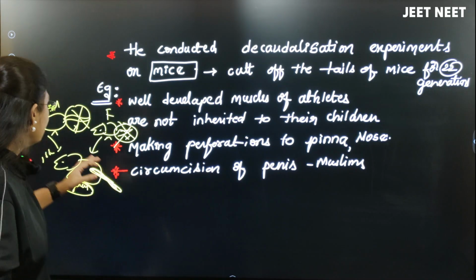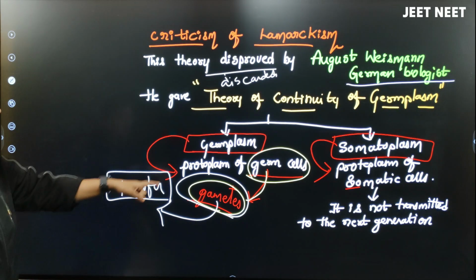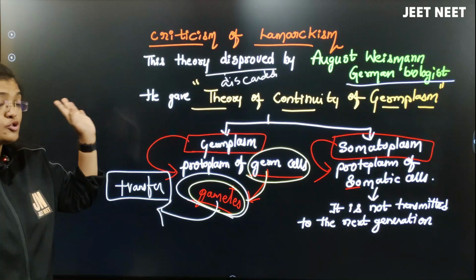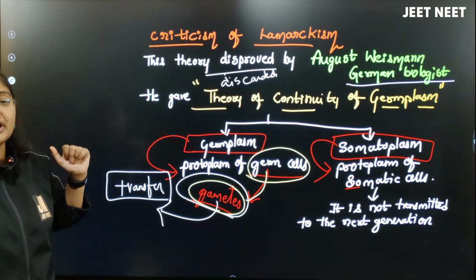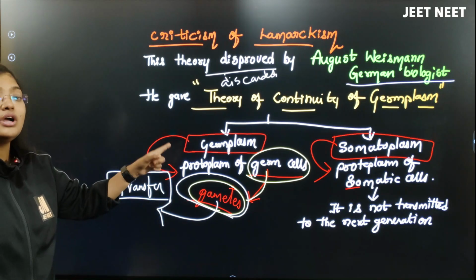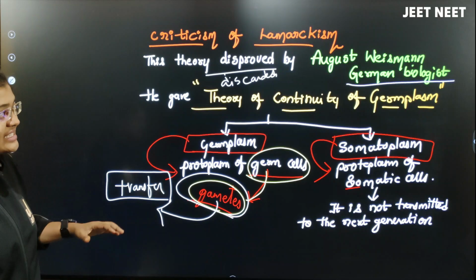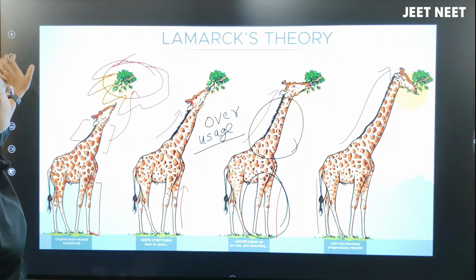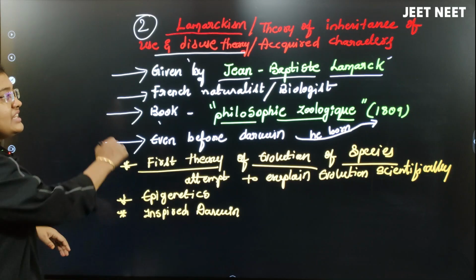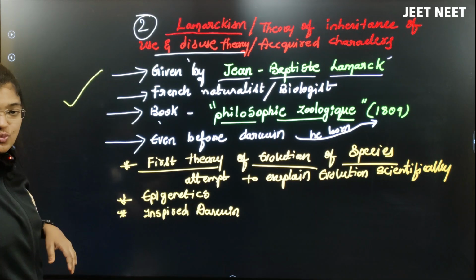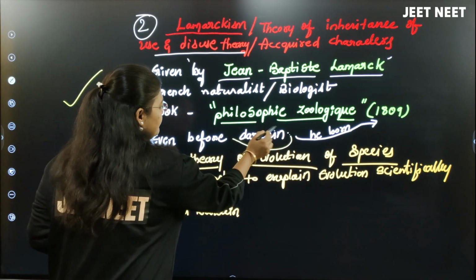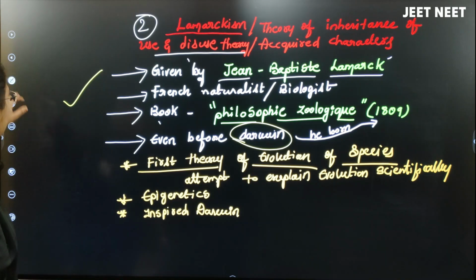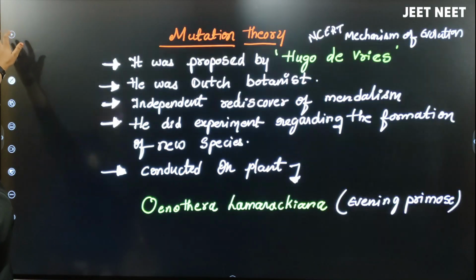Any character, if it is getting into the offspring, that should happen only through the germ cells, not because of somatic cells. They are not going to be inherited. Only what is going to be inherited here? Germ cells. In this way, August Weismann disproved the theory called Lamarckism. It is a disproved theory. That's why now we follow the accepted theory of whom here? Darwin's theory. Clear? So here we are done with the Lamarckism theory.